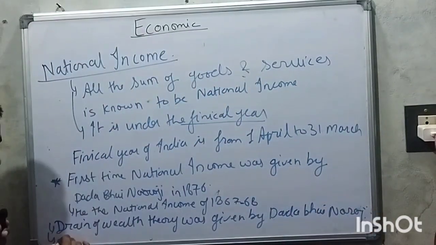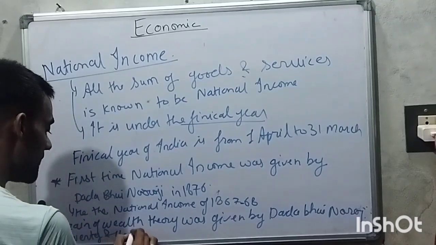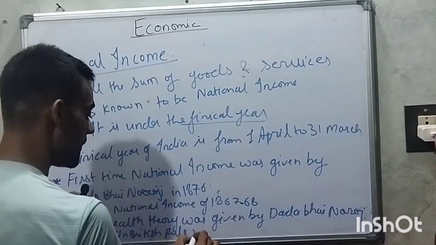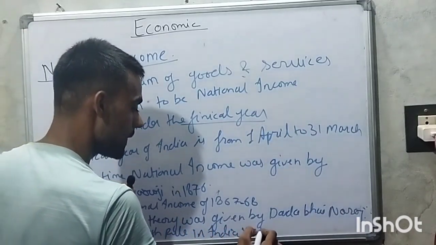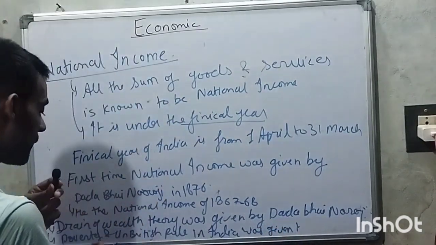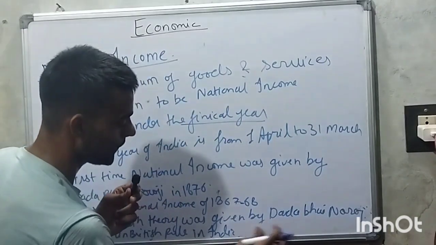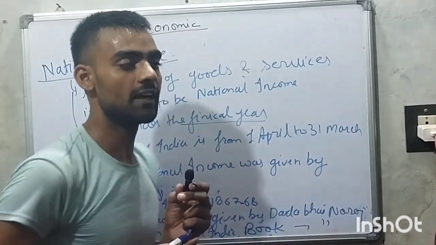And Poverty and Un-British Rule in India is a book which was written by Dadabhai Naoroji.